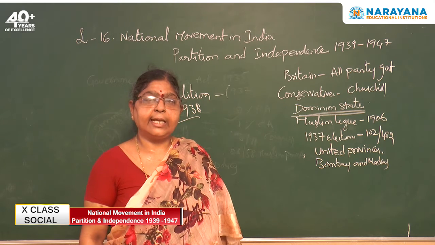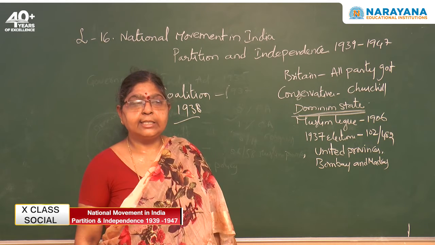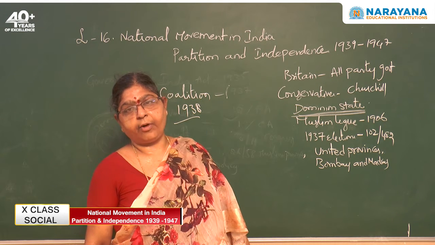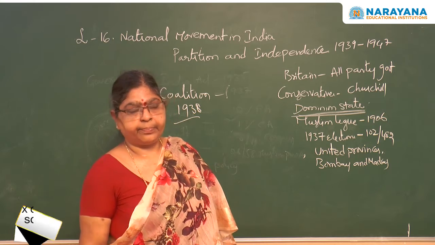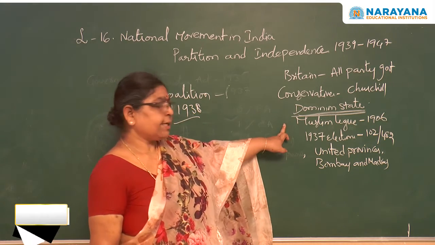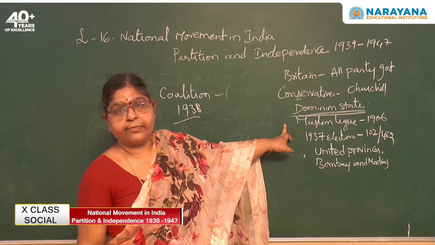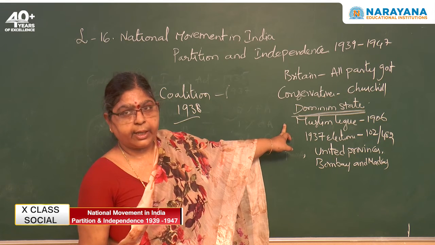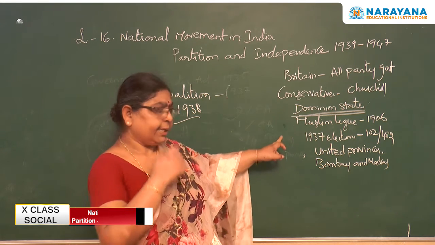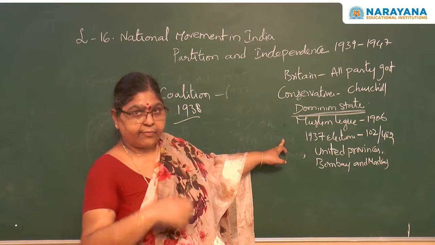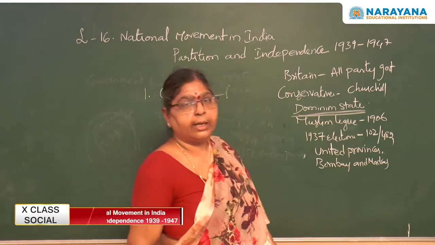Because the British raised a question: is this Congress the sole representative of all the masses of India? And the second thing is, the Muslim League was formed in the year 1906, representing the interest of the rich landlords of the United Provinces. And even in the year 1937, it won 102 seats out of 482 seats.